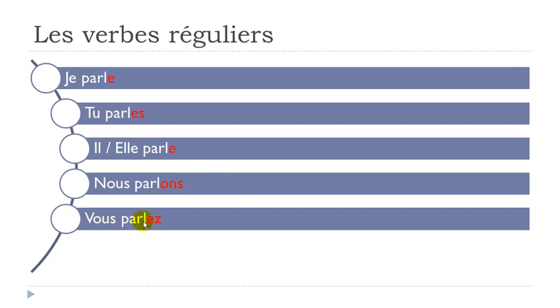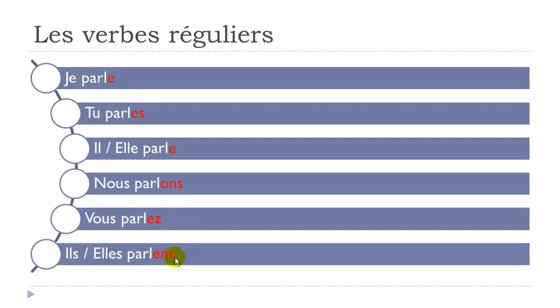All right, let's see now for vous. Vous parlez. Remember, when you combine the e and the z, you get the sound é. Vous parlez. And the last one, ils and elles. Even if you've got this ent, don't hate me, but you won't pronounce these letters. You have to write them for the plural form, but you don't pronounce them.